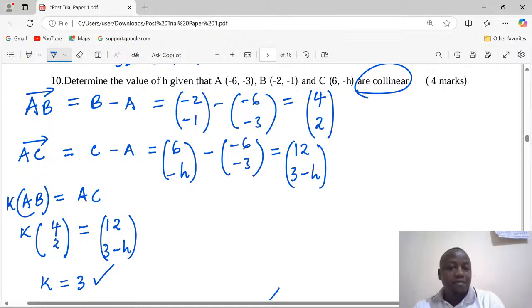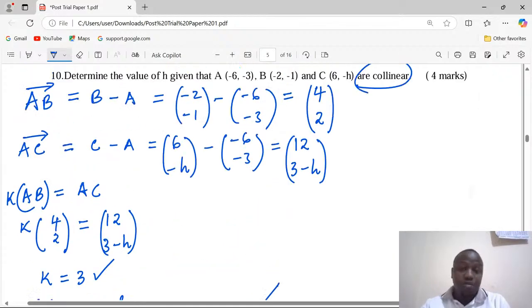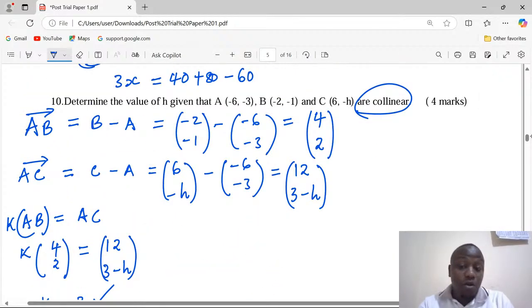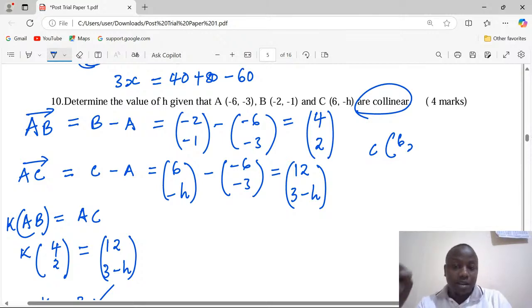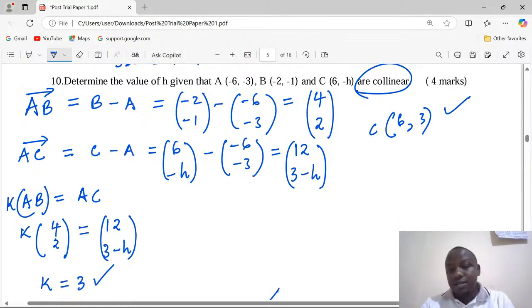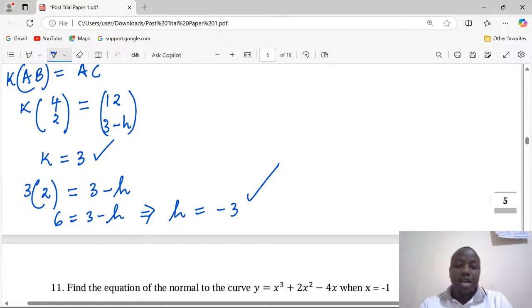We are finding the value of h and not negative h. This means we are already done with the question, but if you are writing the coordinates for C, it would have been (6, negative h), which is (6, 3). So this is the coordinate C we would have had, but we are already done with the question.